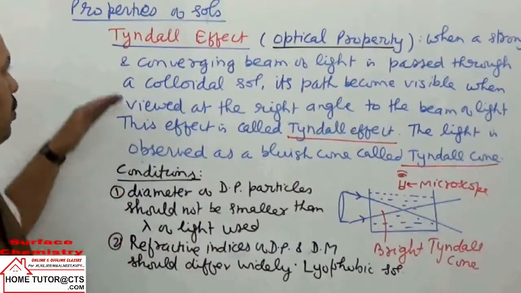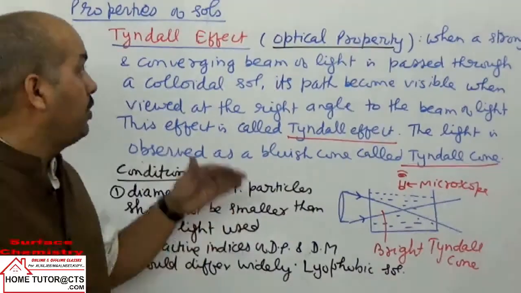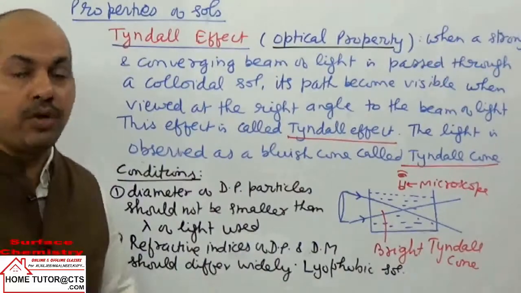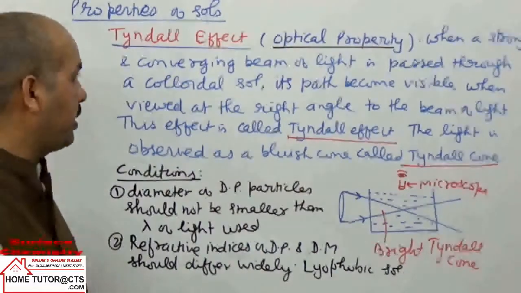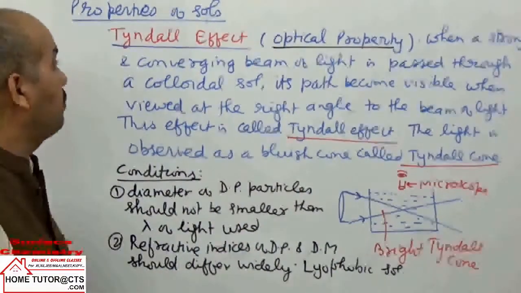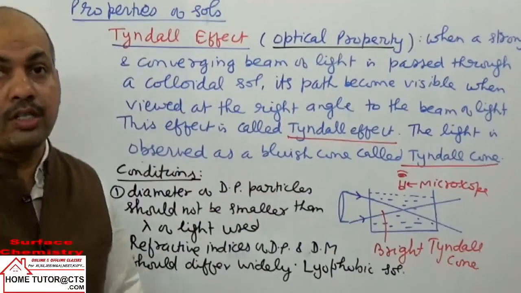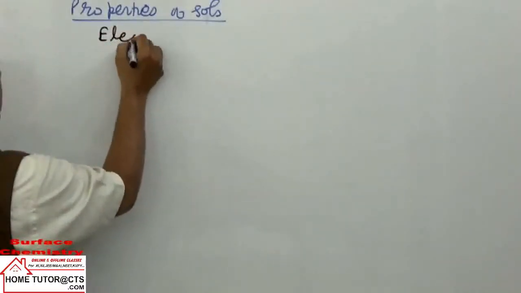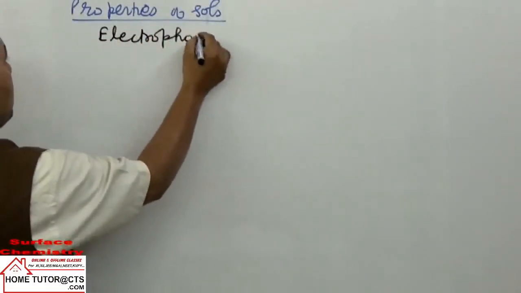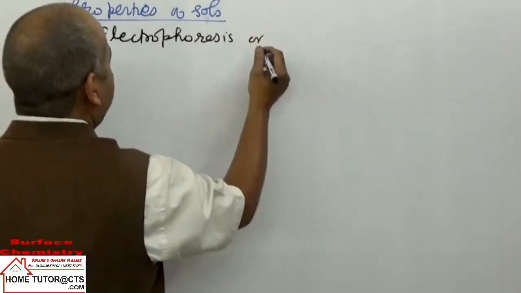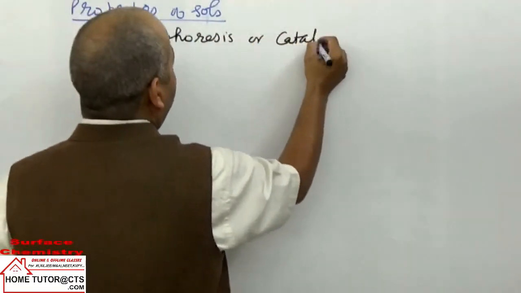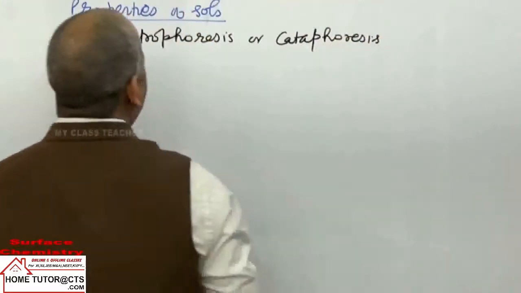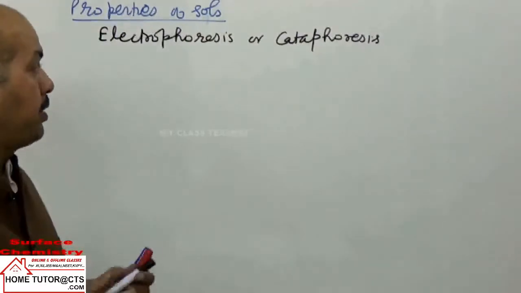Now we take the next property, which is electrophoresis, an electrical property of sols. Electrophoresis was called earlier cataphoresis, indicating the electrical properties.